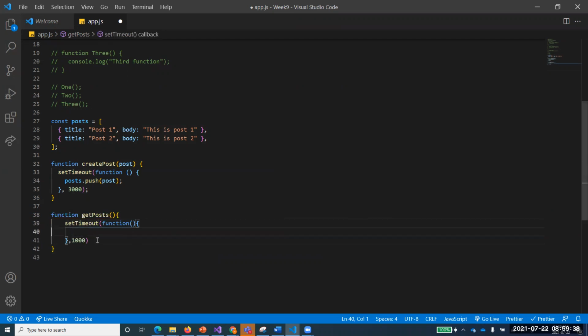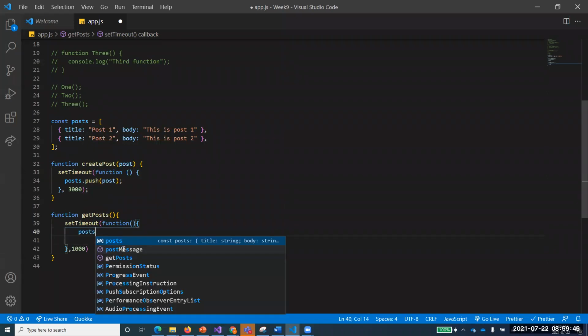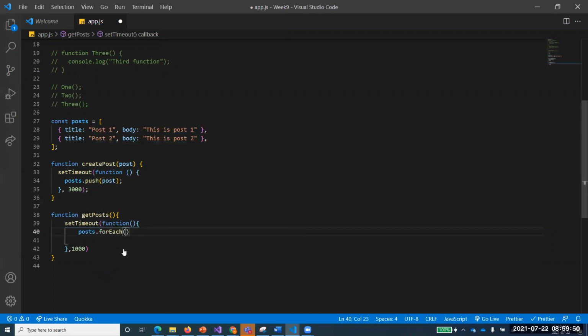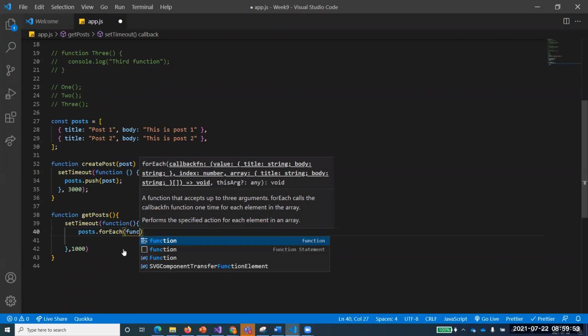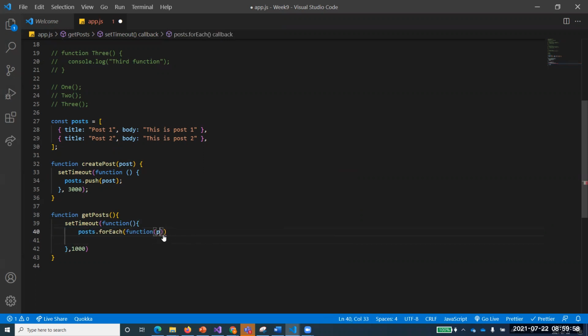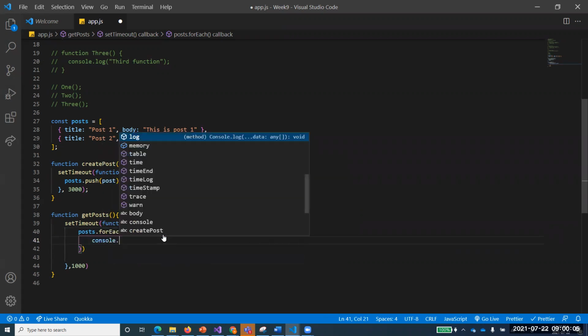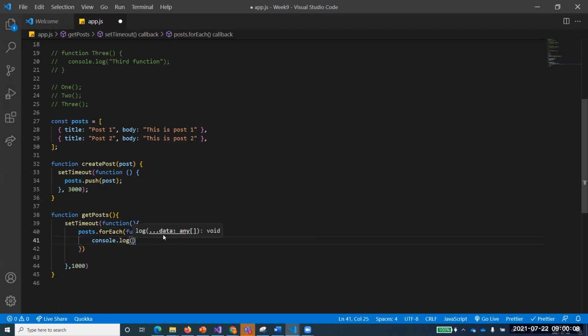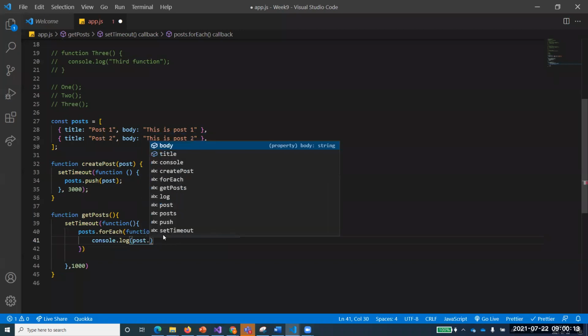So now what I want in this function is posts dot forEach. I just want to run a forEach loop over here, and if you remember, forEach accepts a function for every value of post. So I will again take out one post and tear that apart. And what I want to do over here is console, because I'm not using the HTML part. I might use the HTML part later on, and I want to print here post dot body.